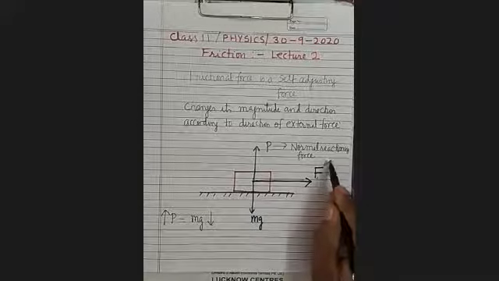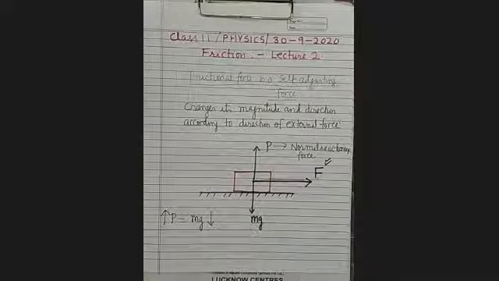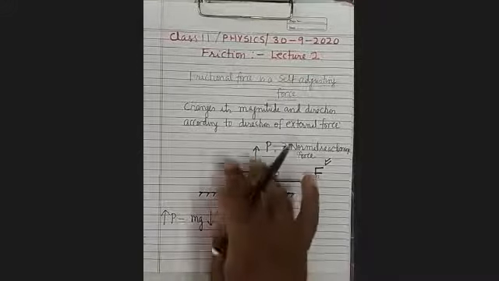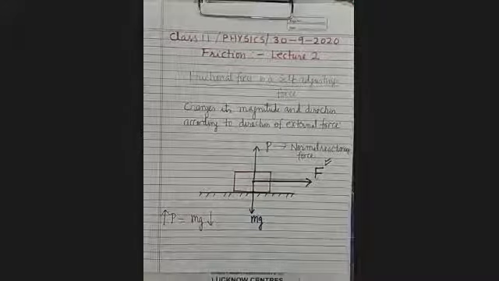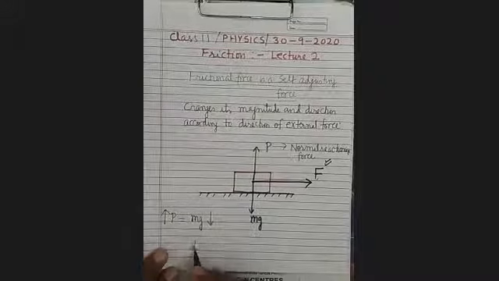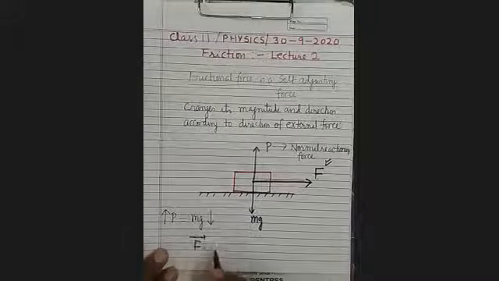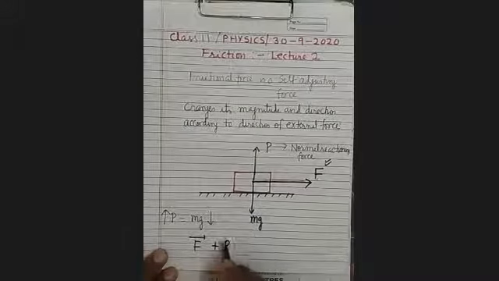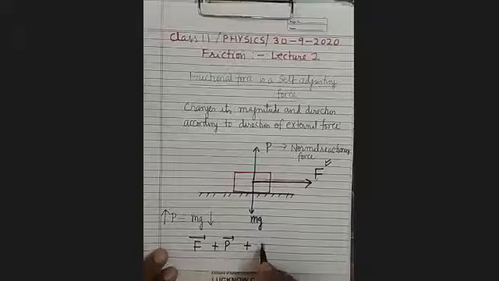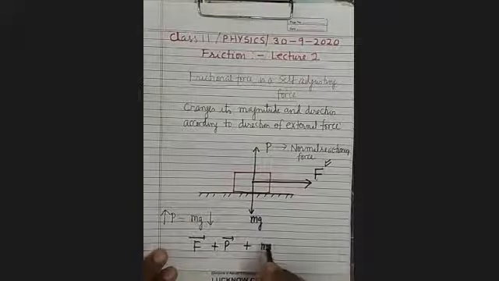They will be equal to each other and directions will be opposite. Now this external force has been applied by some external agent, but the body is not moving. It means we can say that the resultant of all these three forces will be zero.